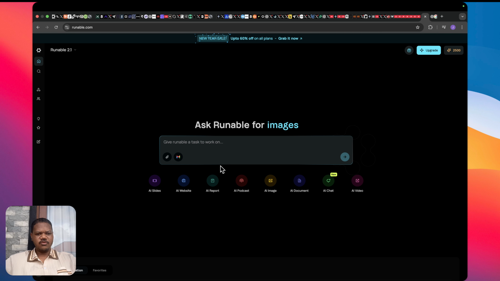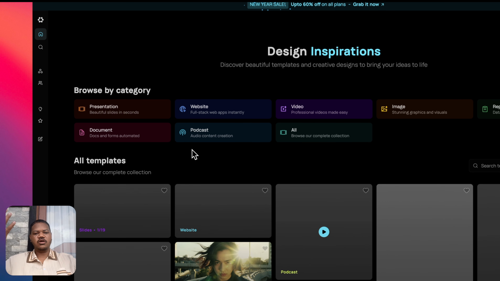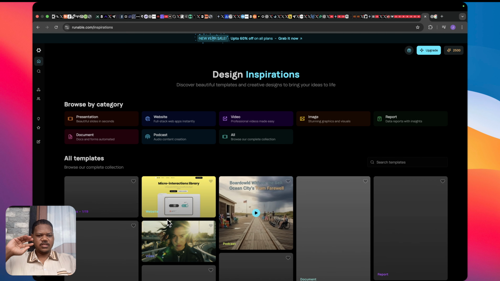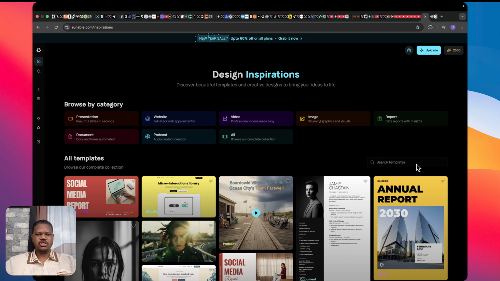Okay, so what are some of the things accomplishable using Runable? Like I said, very fascinating. But instead of relying on the tooltip here to explain what is possible out of Runable, let's look at the inspiration portal or the explore portal to see what others have done. Okay, so for example, websites, full-fledged websites, full-fledged applications you can build using Runable. And of course, you can remix many of these that have already been built by others.